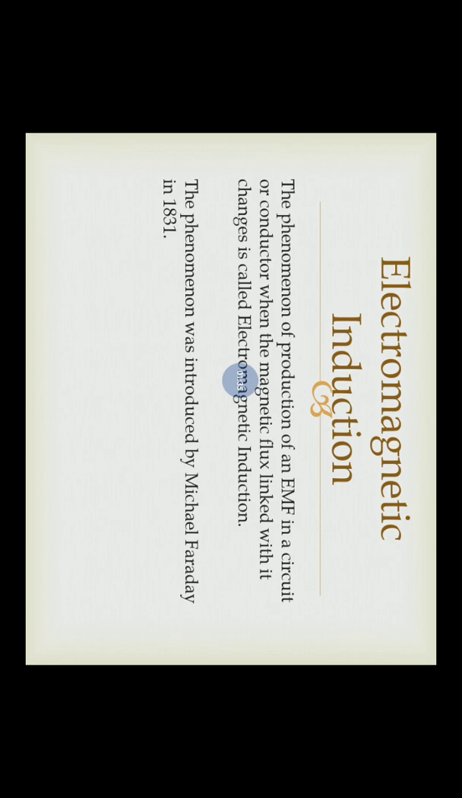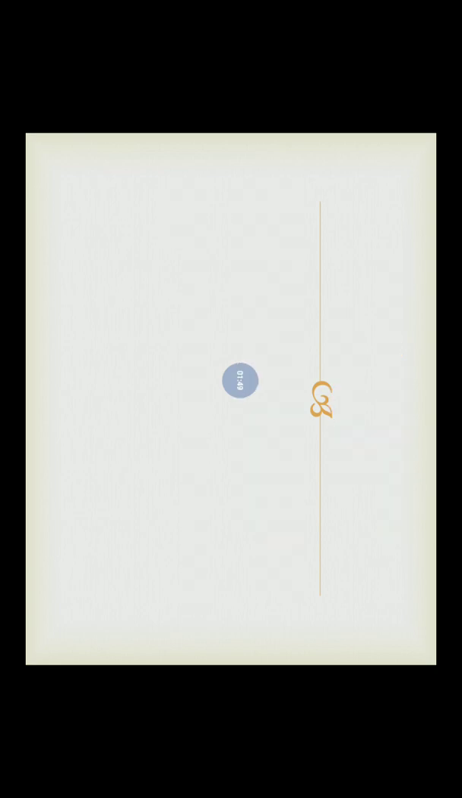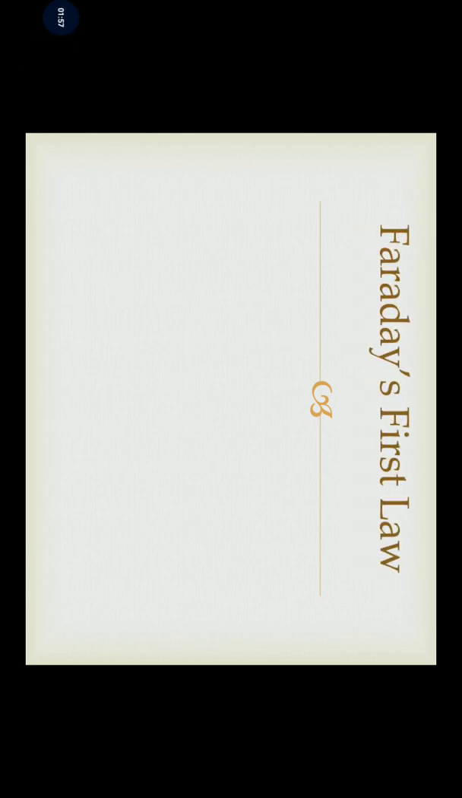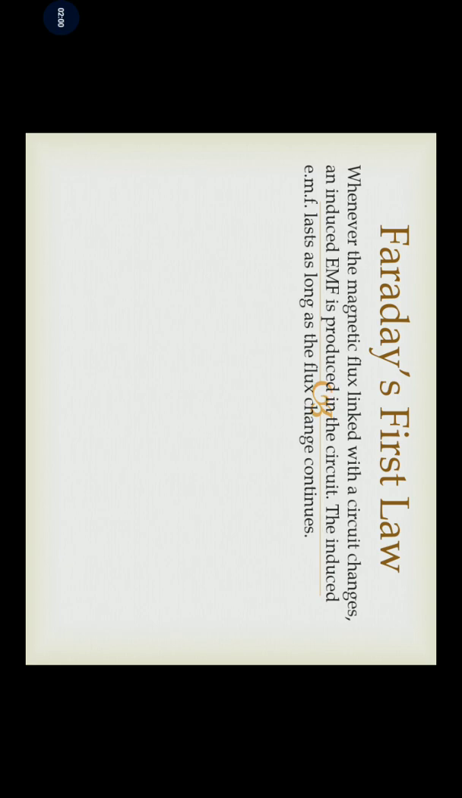So he gave the laws of electromagnetic induction: what EMF, how long the EMF lasts, and what is the magnitude of EMF. He gave all these things in the form of laws, which are called Faraday's laws of electromagnetic induction. Here we have the first law, Faraday's first law. It states that whenever the magnetic flux linked with the circuit changes, an induced EMF is produced in the circuit. The induced EMF lasts as long as the flux change continues.